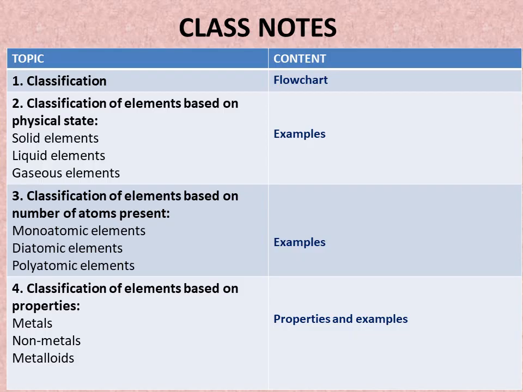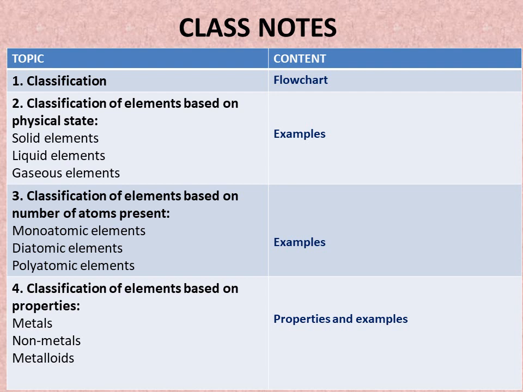Now about class notes. You have already made the flowchart of classification. You have classified matter into two parts: pure substances and impure substances. You have classified pure substances further into elements and compounds. Now you have to extend that flowchart. You have to classify elements further into three categories: based on physical state, based on number of atoms present and based on properties. So you have to make that flowchart.